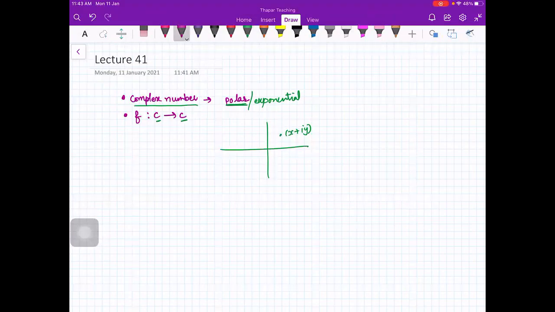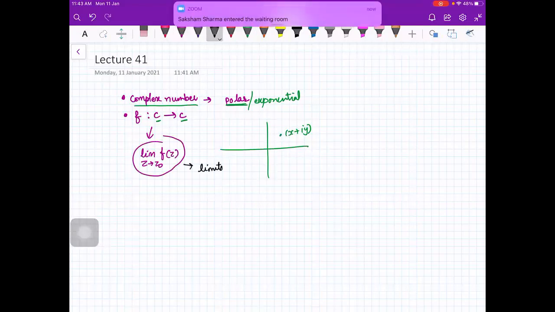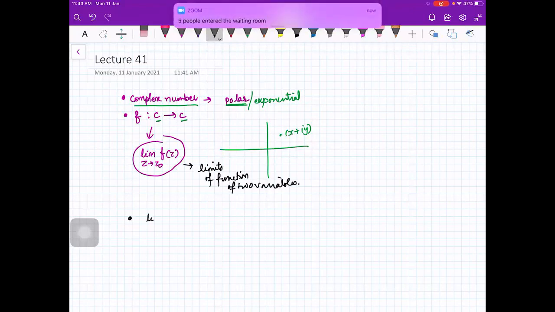We also saw what we mean by limit f(z) as z approaches a particular number z naught. We saw that this theory is the same as limits of functions of two variables.